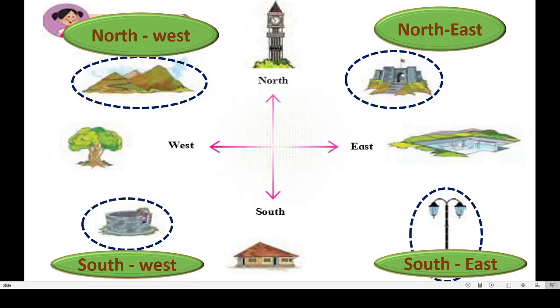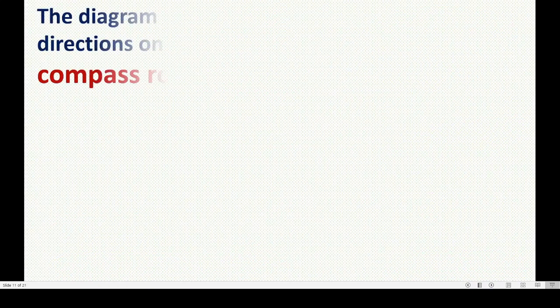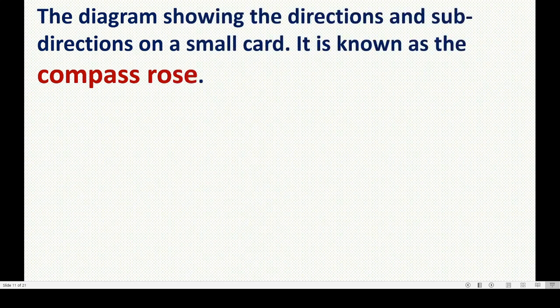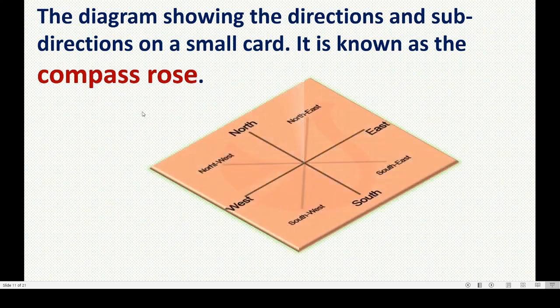Okay, we will proceed to the next one. The diagram showing the directions and sub-directions on a small card is known as the compass rose. Dear children, see this. Here one small card I have taken and I have drawn the main and the sub-directions on this card. This is called compass rose. You also can make this in your house as an activity.